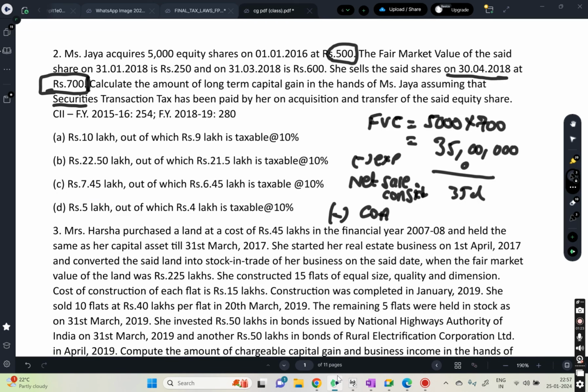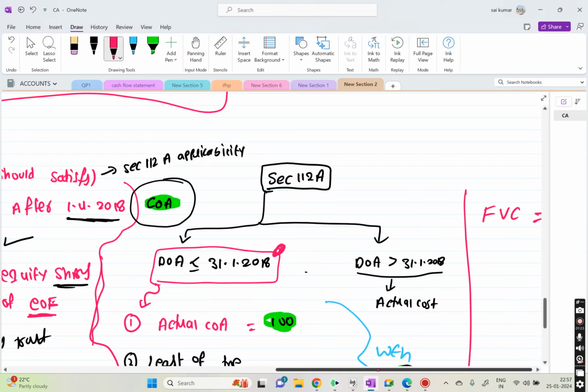When did I acquire the shares? I acquired on 1/1/2016 itself. That means it is before 31/1/2018. So if it is before 31/1/2018, then we have to do this part.